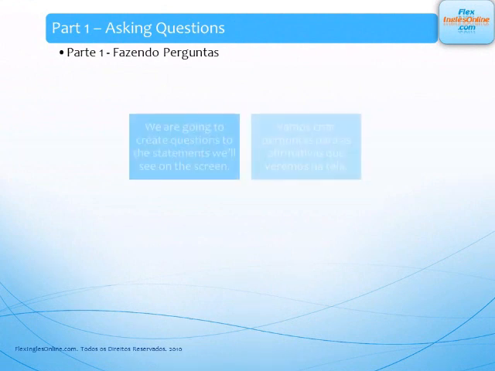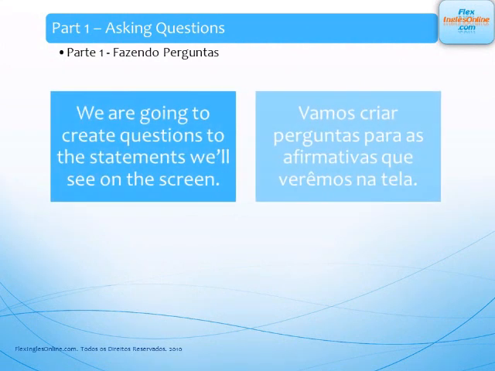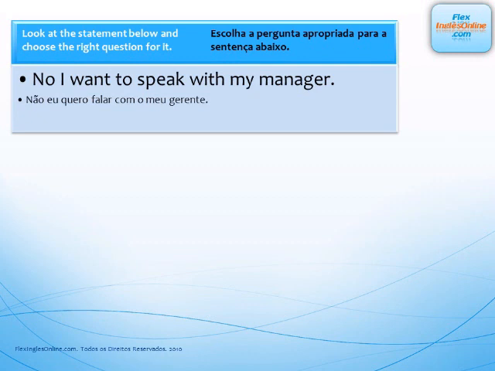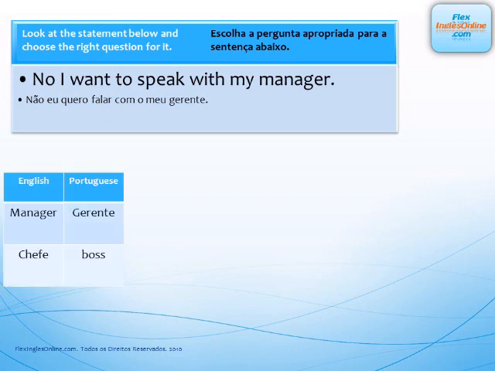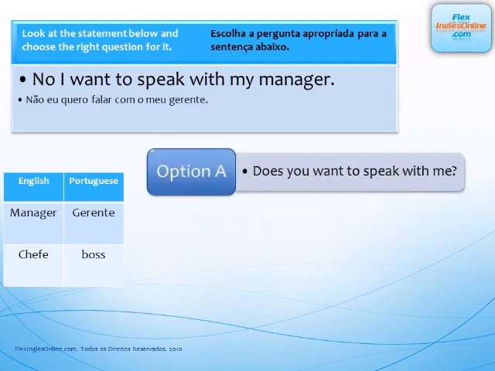Part 1, asking questions. We're going to create questions to the statements we'll see on the screen. So let's look at the statement below and choose the right question for it. The sentence is, no, I want to speak with my manager. Manager and boss. That's our vocabulary below. Here are the options.